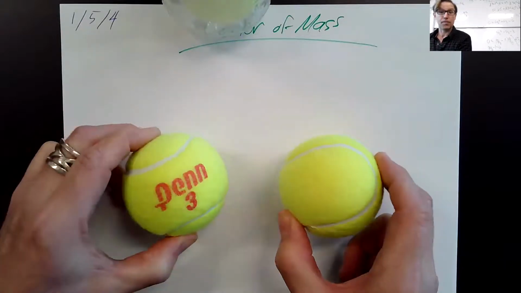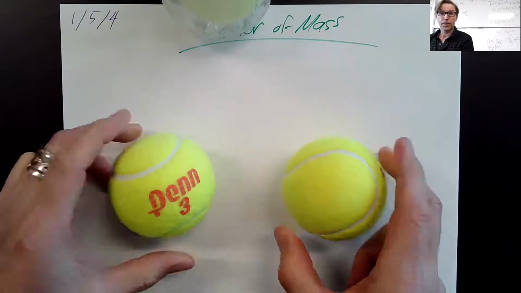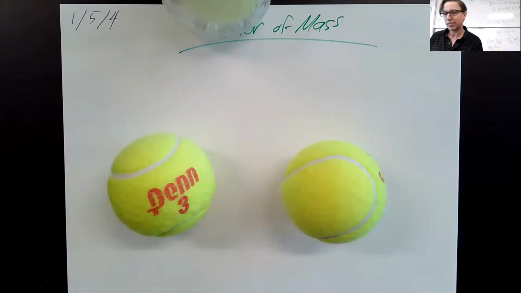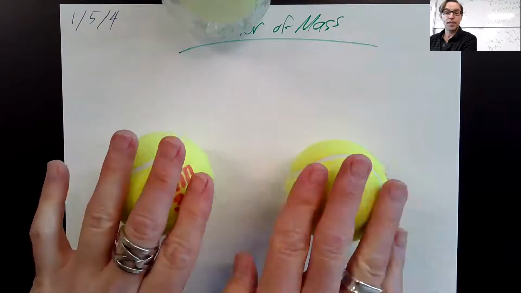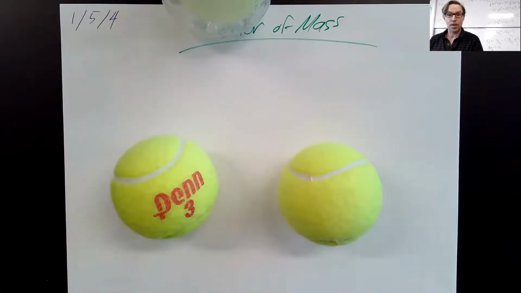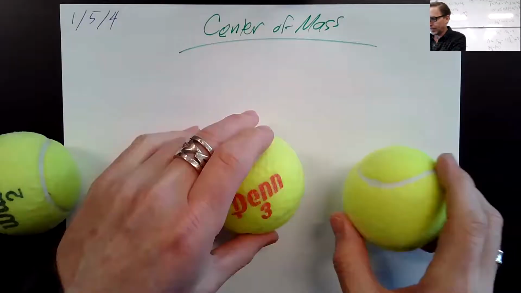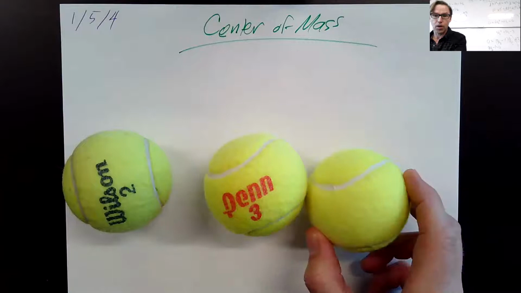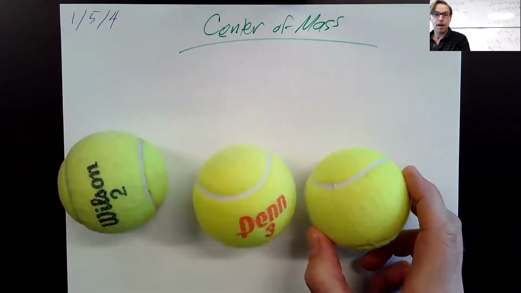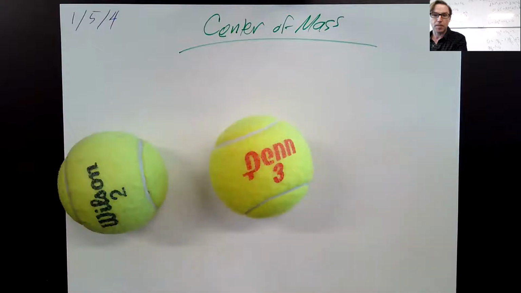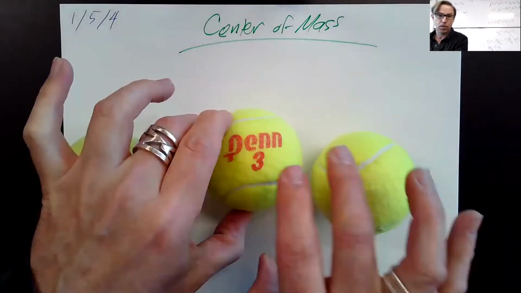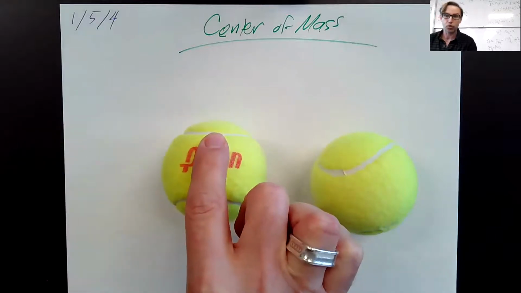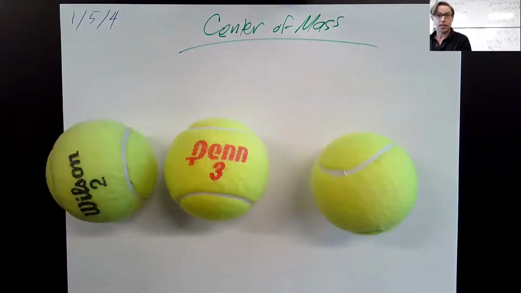So maybe it would be helpful to define the system as the two balls, and then everything else is the surroundings. Does that show you how we want to carefully select what our system is versus what our surroundings is? We could add in a third ball with some black writing on it. So again, is the red ball's momentum conserved? No, because it was zero and now it's not zero. But for the three balls put together, is the momentum conserved? Sure, there's momentum, but then it goes to the red ball, but then it goes to the green ball. So the total momentum for the three ball system was conserved.